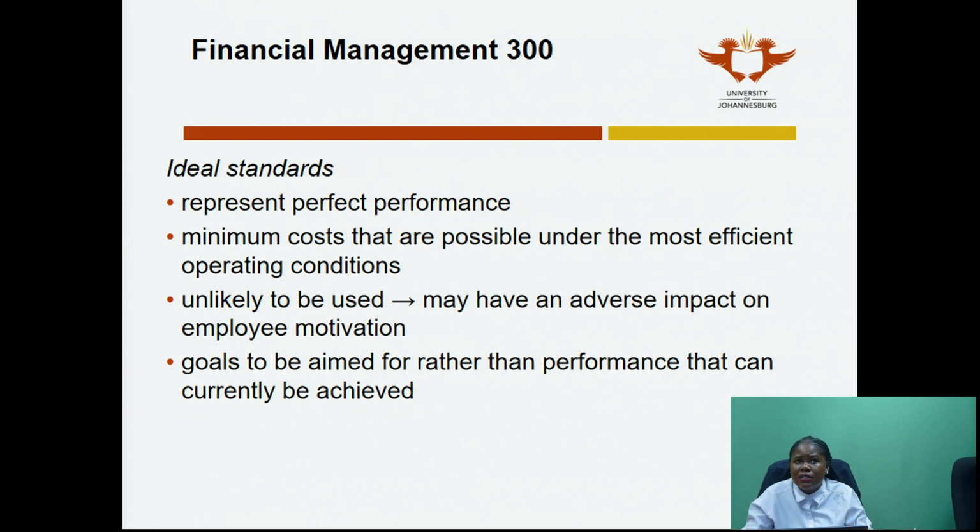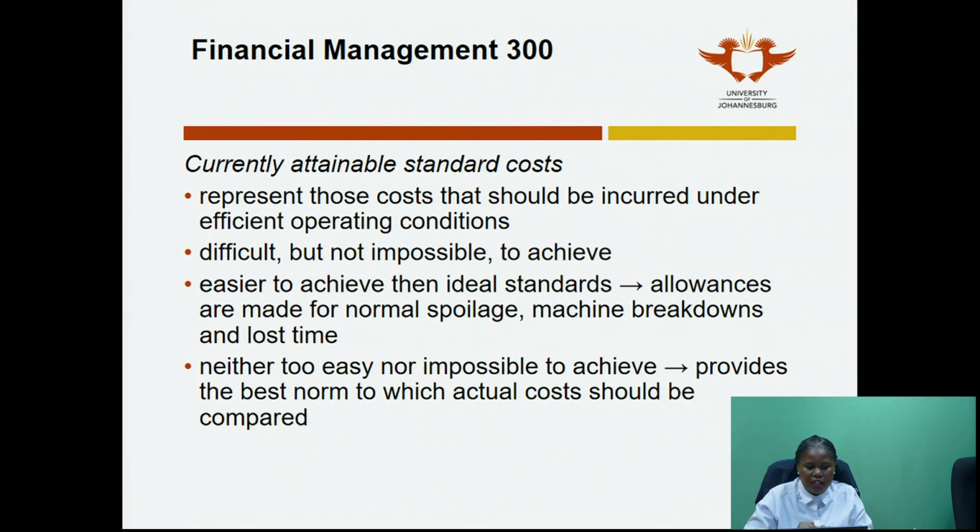If I'm saying ideal standard, it means it's the perfect performance. This could also be used as a goal to be achieved, but it demotivates employees if your standard is going to be a high standard. Or it could be currently attainable standard, which is the norm, which is what we actually use. And in your tests and your assessment, you will see that the standard that is used is the currently attainable standard, because that is the more technically correct standard to use, although companies still have a choice in terms of which one they want to use.